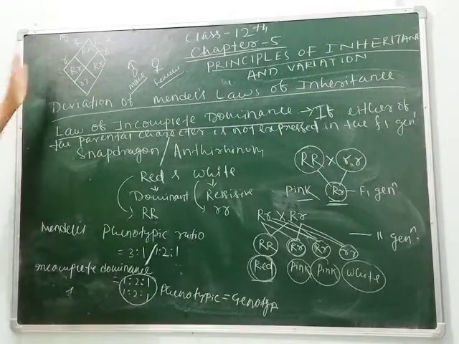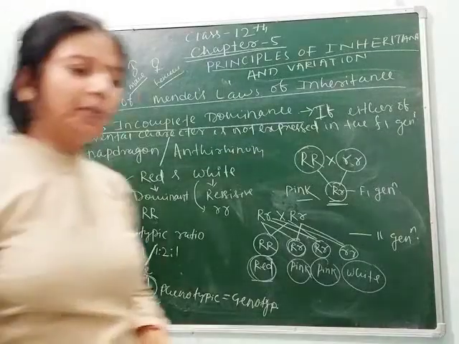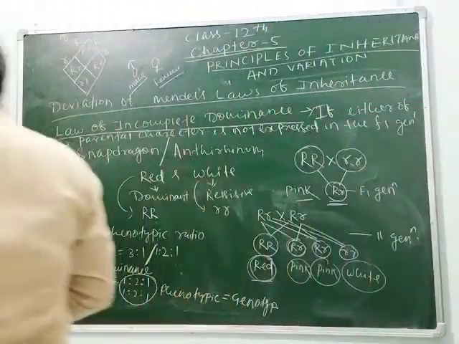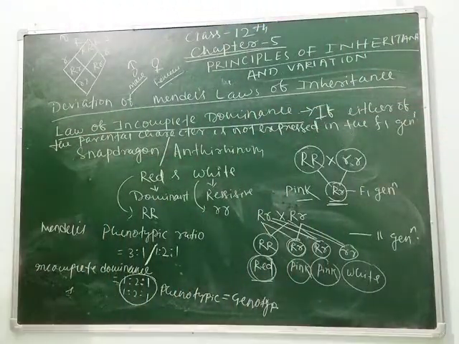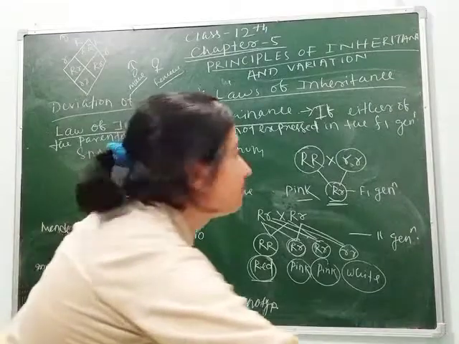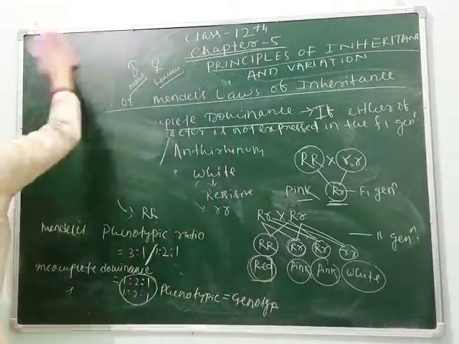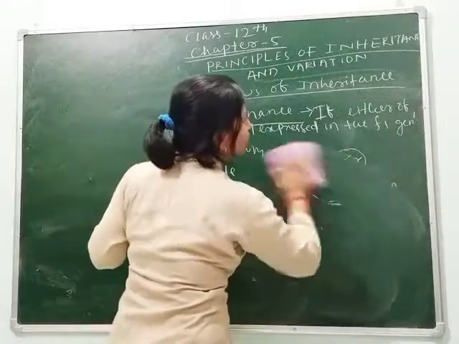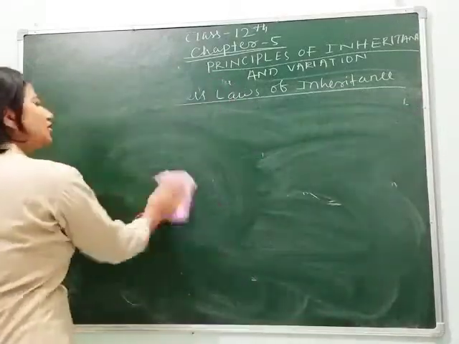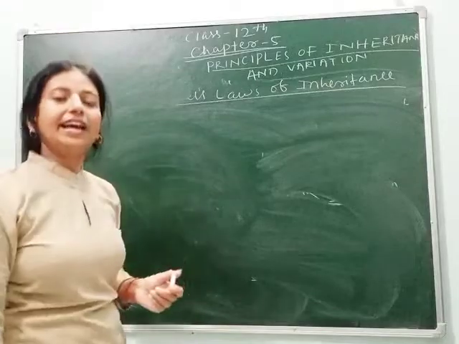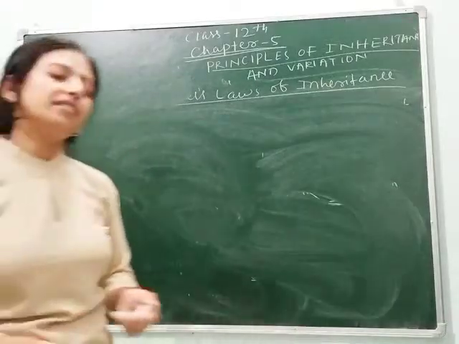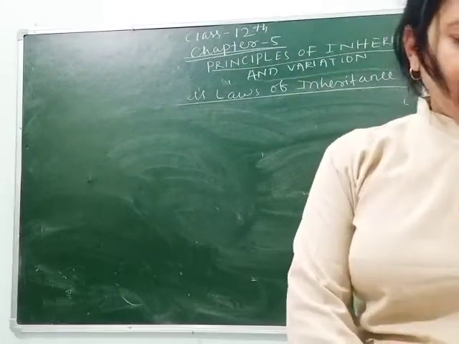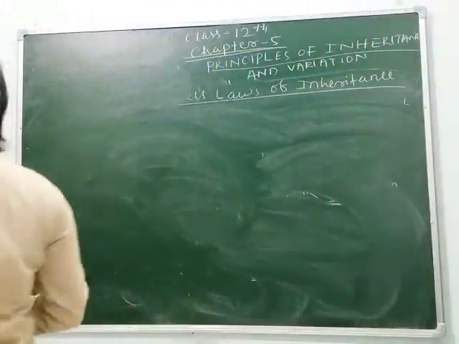Next we will see the law of codominance. You can also take other examples of your choice for incomplete dominance, but the character should not be chosen from the pea plant. You should choose the character from any other. So let's see here the rule for dominance.